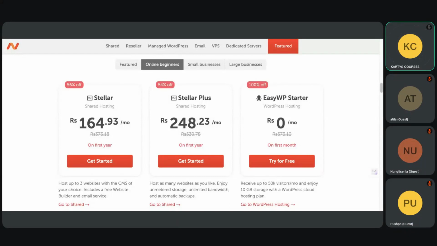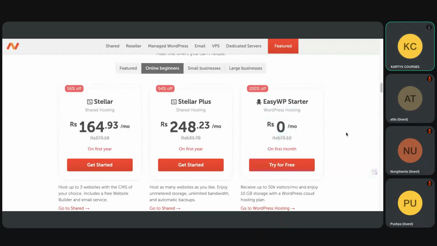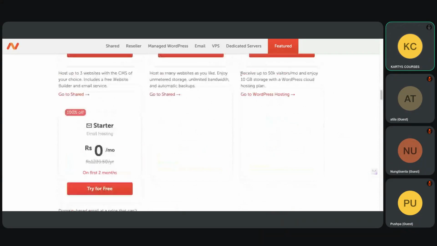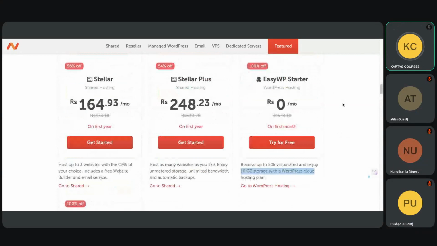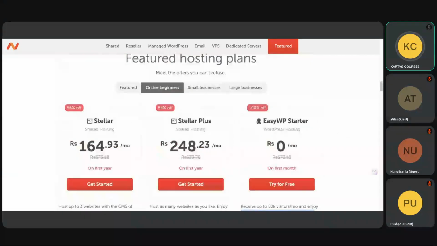Now if you see the screen, if you have a WordPress hosting, it's ₹0 for the first month. After that, it's chargeable. So for at least 1 month, you don't have to pay. You get up to 50,000 visitors per month and up to 10 GB storage with WordPress cloud. These people have these kinds of hosting plans, that's why so much traffic is coming to their website. A lot of people don't know that.